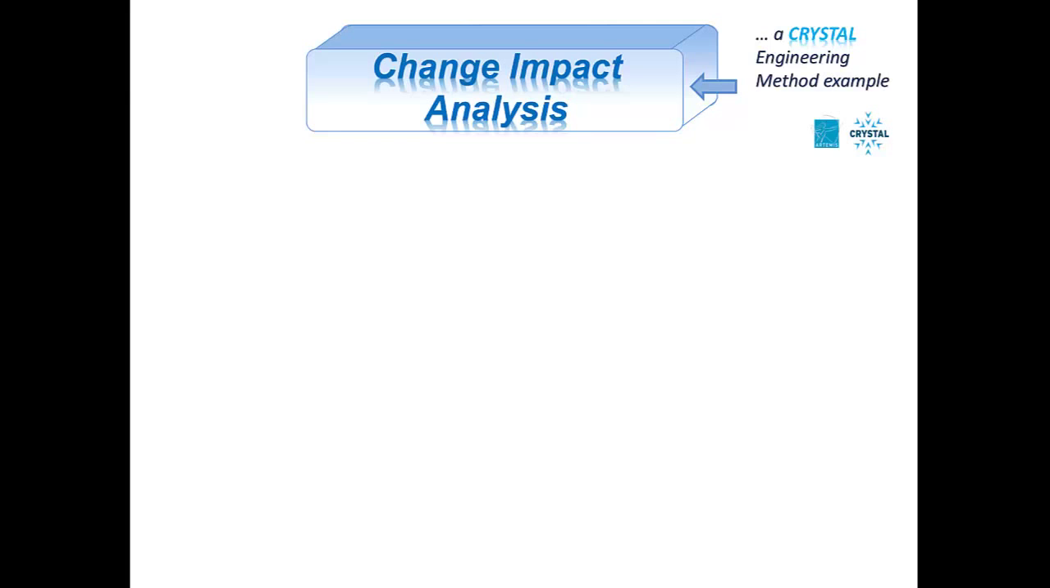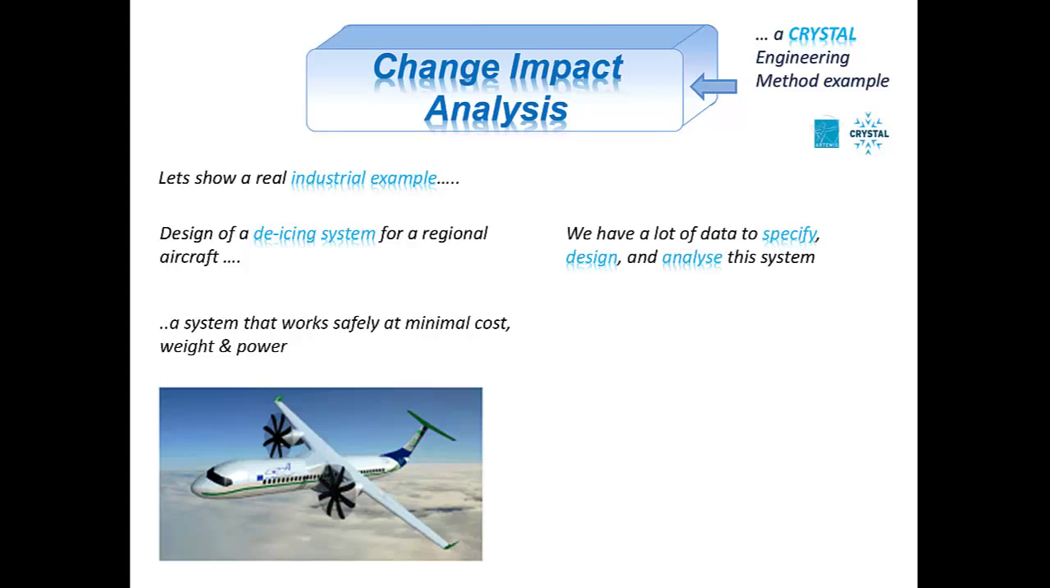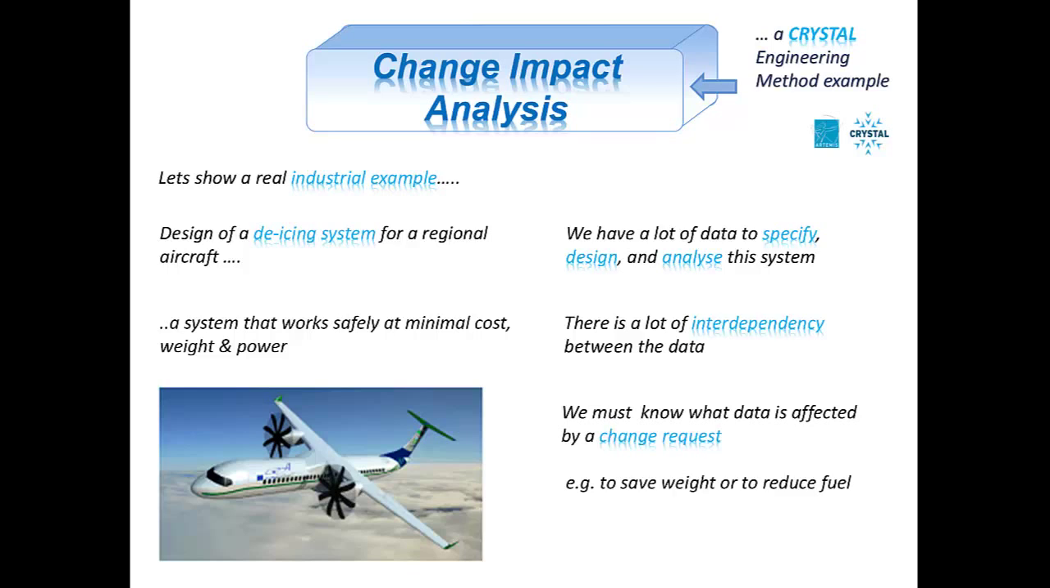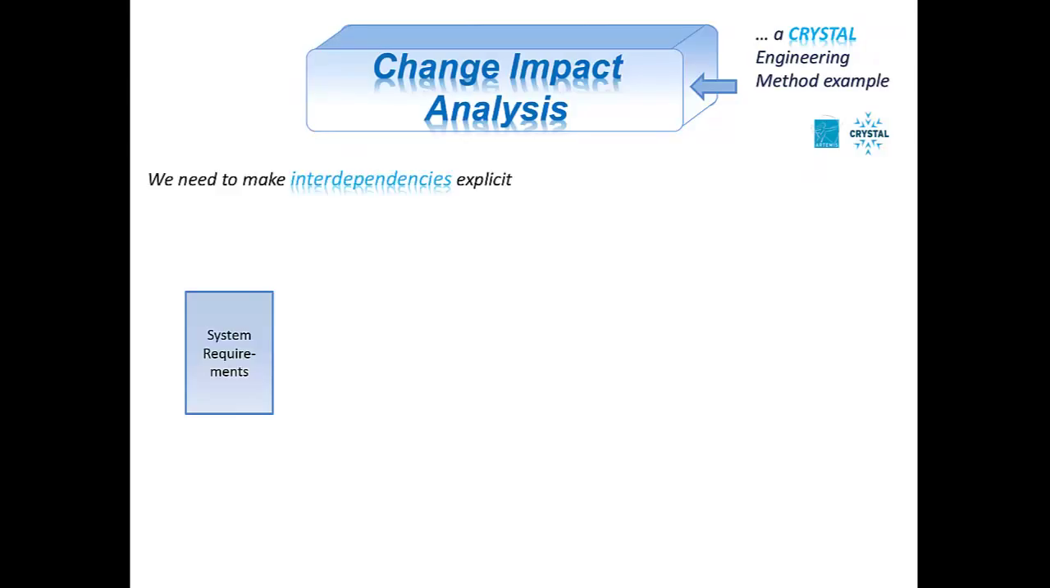We will use the design of a de-icing system for a regional aircraft as an example. A system that has to work safely at minimal cost, weight, and power. For such a system, we have a lot of data and many interdependencies between that data. In order to know what data is affected by a change request, we must make those dependencies explicit.